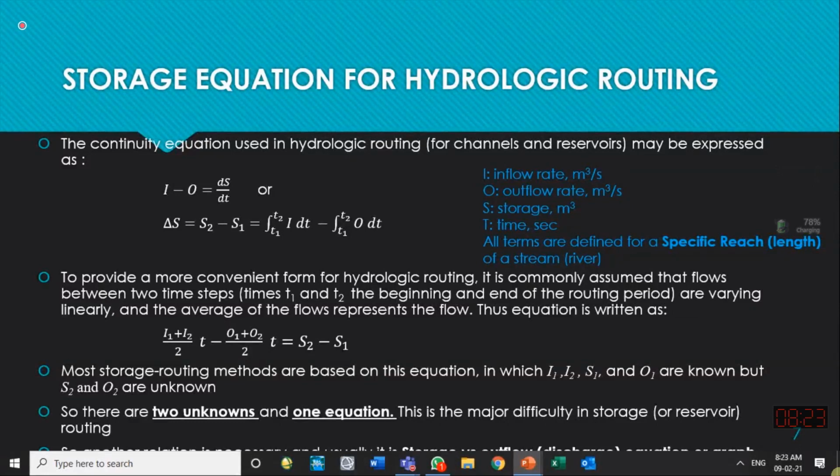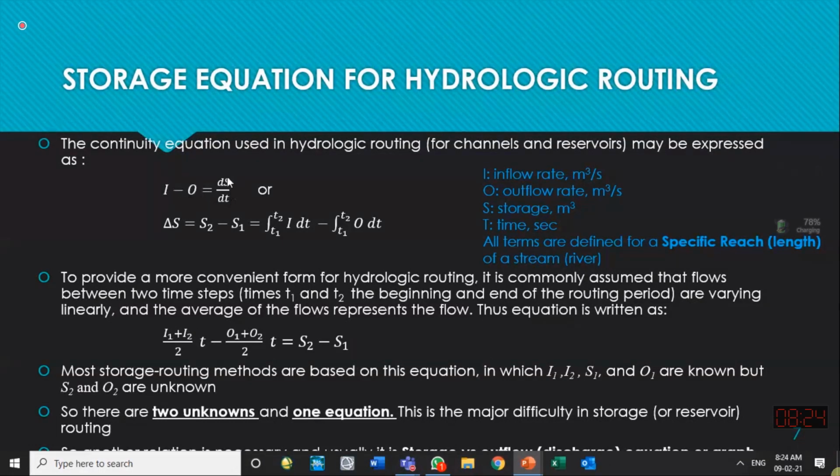But if inflow at the upstream location and outflow at the downstream location are different, then their difference will be equal to the change of storage within a certain time step. Whatever I am saying is specified over here: if inflow is I and outflow is O, inflow means something coming to the system, outflow leaving the system.